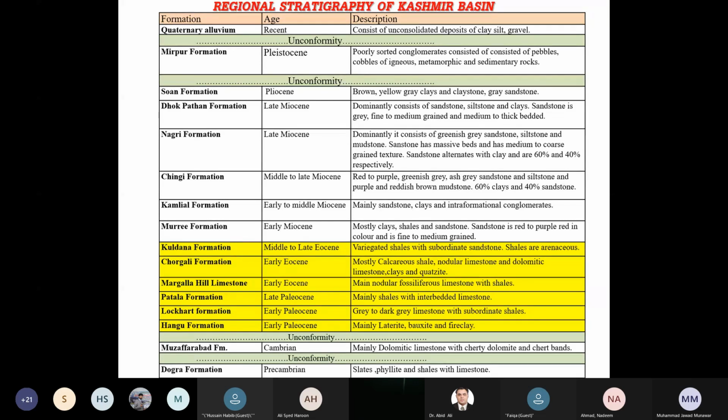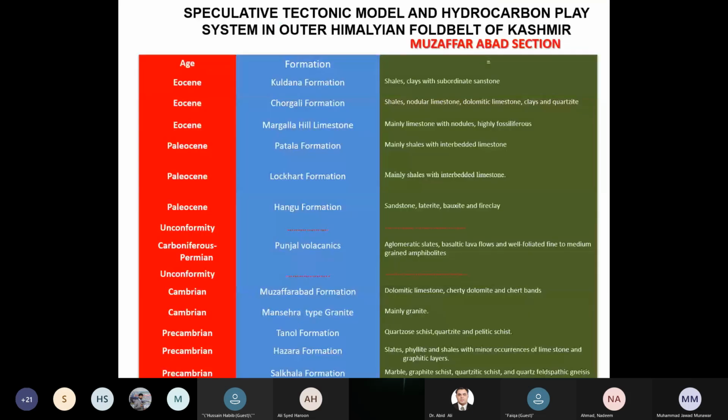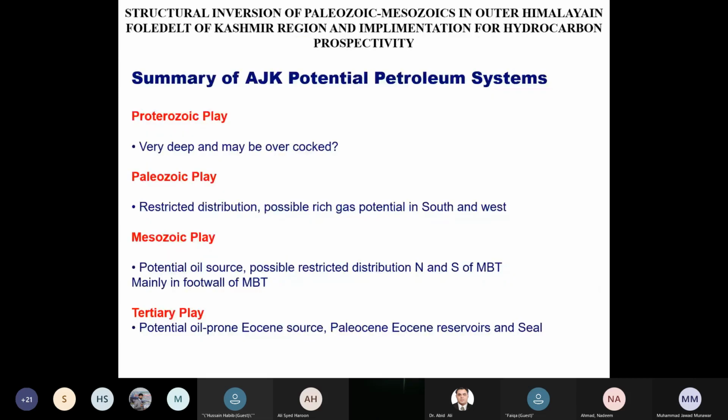So again, we can have some input from the data set within the area, within the basin. Yes, we do see potential source rock, potential reservoirs and seal rocks in this part of the Himalayan fold belt. This is the lithology of the whole section which we have seen in the Muzaffarabad area. I don't want to go into detail, but coming to the last slide, if we summarize the AJK potential system, then I would say yes, there is a play for the